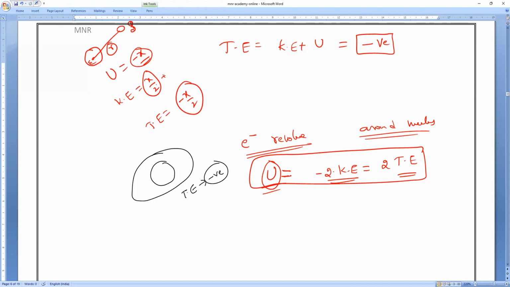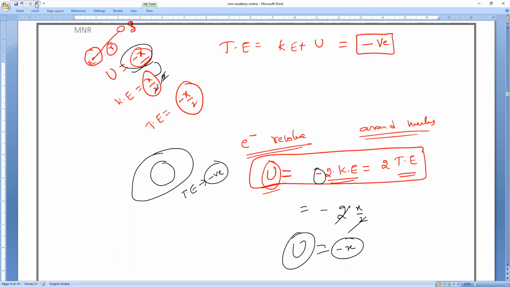So sir, if I multiply with the 2 times, then 2 will get cancelled. I will get minus of, I am writing minus of, so minus of 2 times the kinetic energy. What is the kinetic energy? X by 2. So 2 will get cancelled. I will get minus x. Minus x is what? Potential energy. Am I right or wrong?